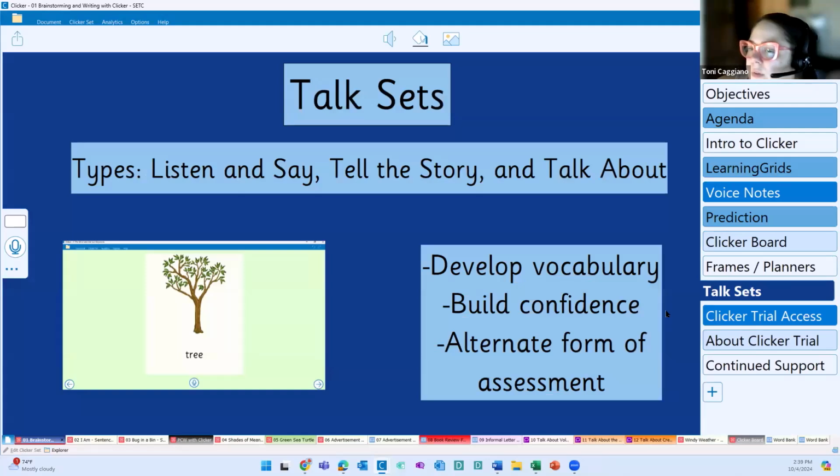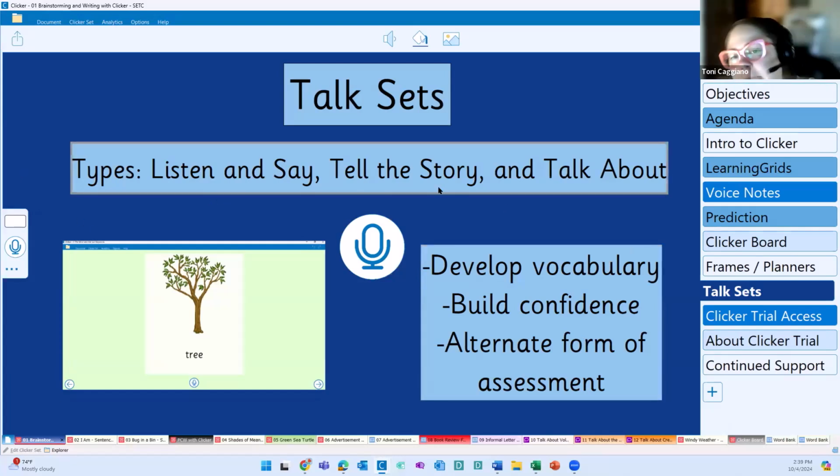I want to finally, before we talk about the Clicker trial as well as continued support, I want to talk about the talk sets. So we already talked about the voice note, and the talk set kind of brings the voice note to life and gives it a different purpose. So we have different kinds of talk sets. We have the listen and say, the tell the story, and the talk about. And I think for brainstorming, the talk about is especially pertinent.